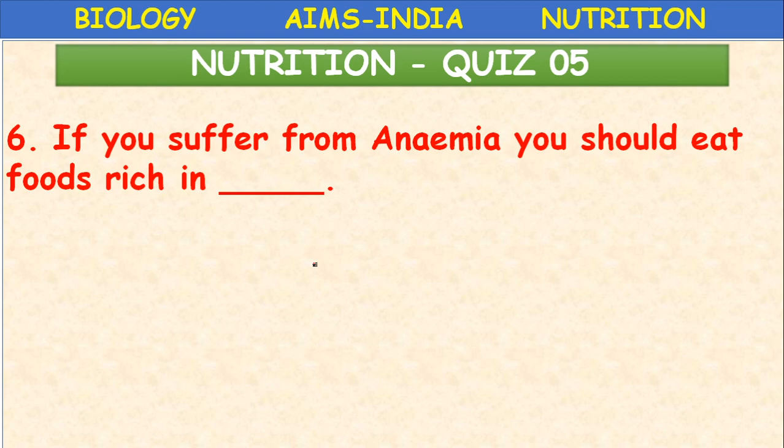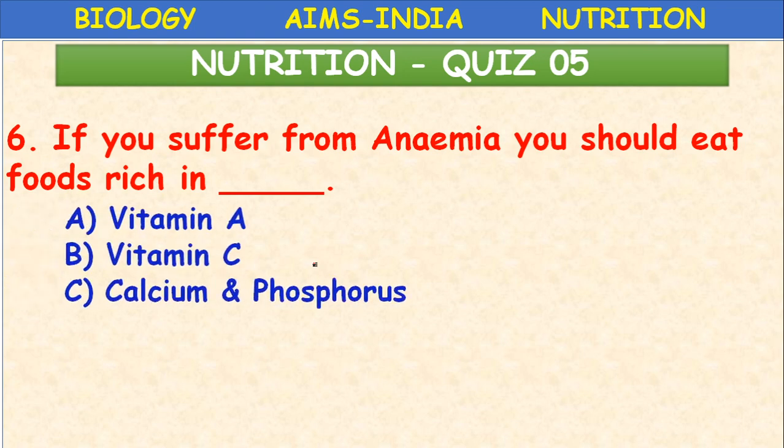Next, if you are suffering from anemia, you should eat foods rich in vitamin A, vitamin C, calcium and phosphorus, iron and vitamin B12. Okay, what is the right answer? Anemia means the hemoglobin does not function properly due to lack of iron.